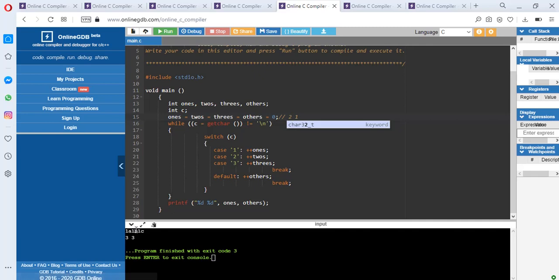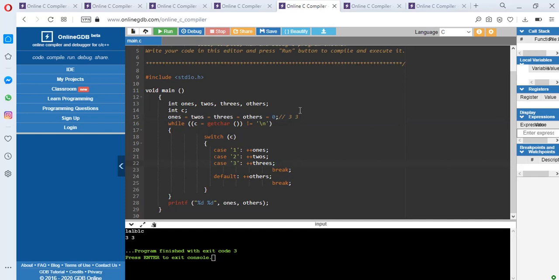Now when B is encountered again, B doesn't belong to 1, 2, 3, so the default case will execute, and others' value would be 2 here. Now again 1 is encountered, so again 1, 2 and 3 would be incremented. So the value of all of 1, 2 and 3 would be 3, and then when C is encountered, C would not match these 3 labels 1, 2 and 3. So the default case would be executed, and others' value would be 3.